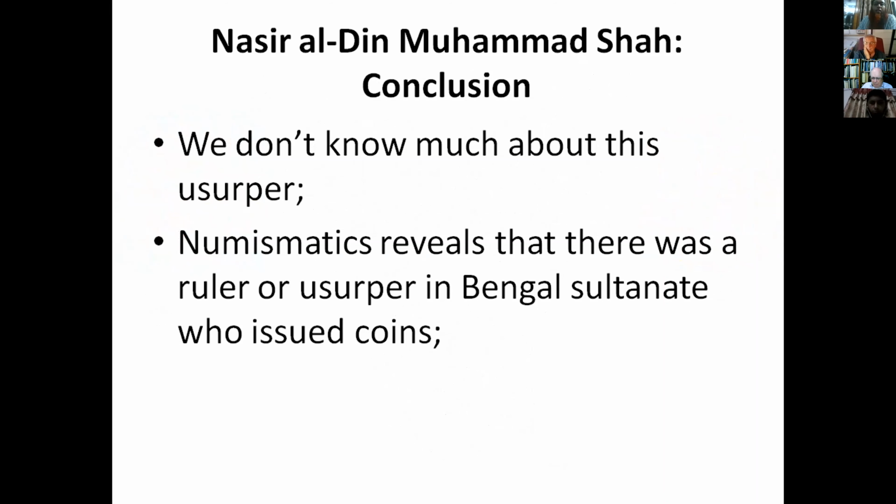And this is all about Nasir al-Din Muhammad that we can tell to audiences, because there is no other historical evidence that we have found so far to tell about Nasir al-Din Muhammad.